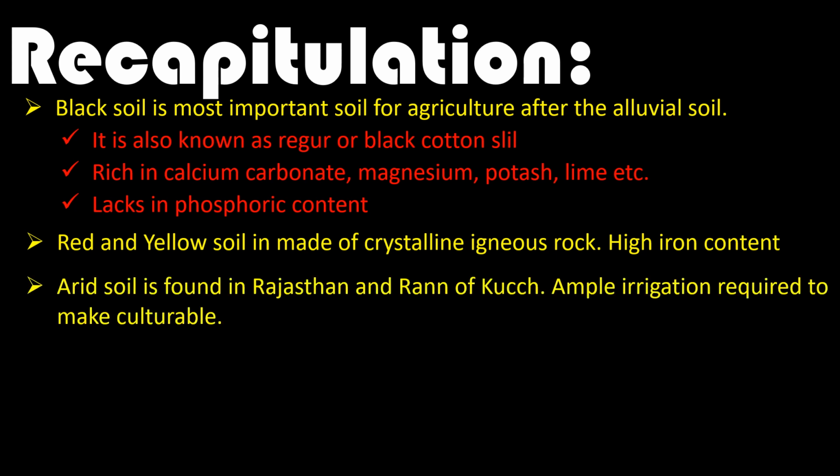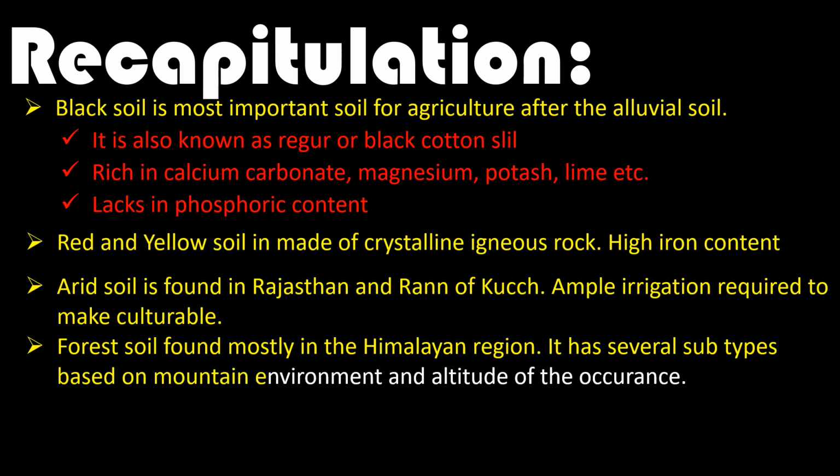Then arid soil is mostly found in Rajasthan, but the Rann of Kutch is also an area of arid soil, and the Rann of Kutch has such a vast salt content that salt is obtained from there. Then forest soil is mostly found in Himalayan regions. It has several subtypes based on the mountain environment, what height it is, and how much water is available. The best mountain soil for cultivation is at the foothill or the valley sides. As you go to a higher altitude, that soil won't be good for cultivation.